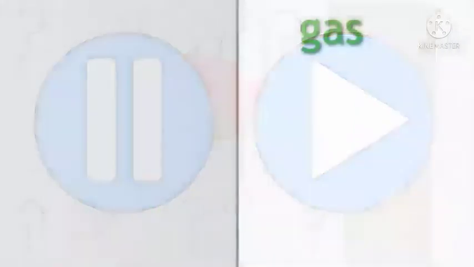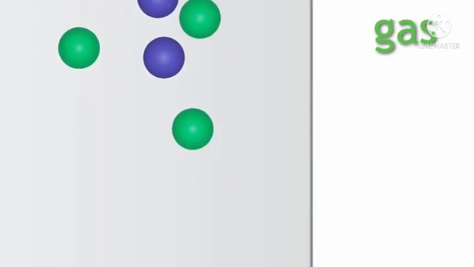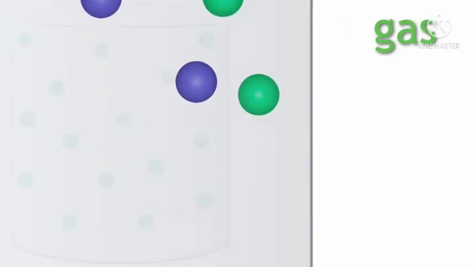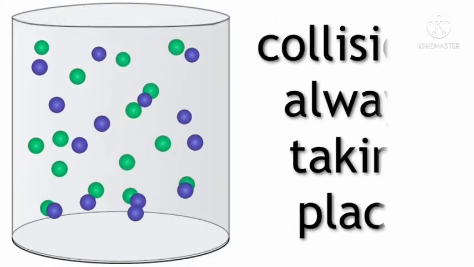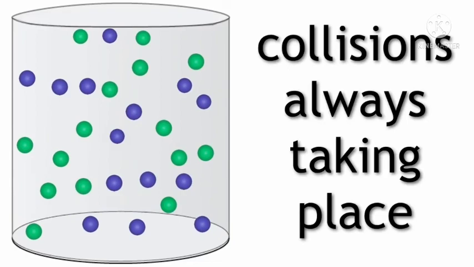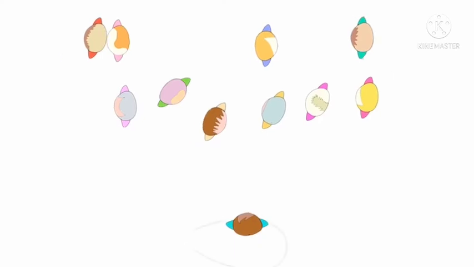Well, just as the gas particles can hit the walls of a container and rebound, the particles can also hit each other. It doesn't matter if there is only a single gas or a mixture of gases. These collisions between particles are always taking place. It's very similar to trying to walk in a straight line through a busy crowd of people or a marketplace. It's very difficult to do without bumping shoulders with someone and changing direction.